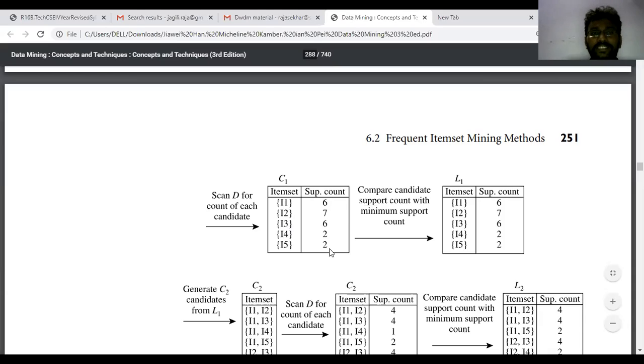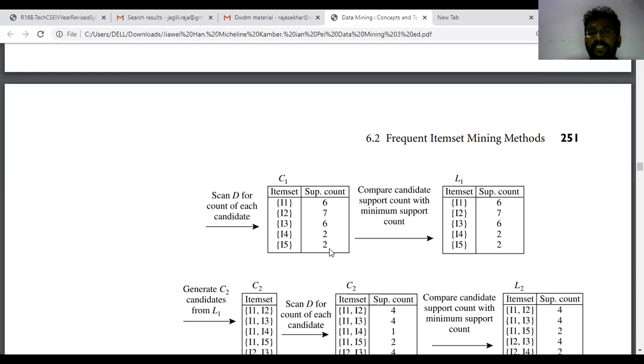Now, after scanning the D values, that is represented as C1, next go to the L set, that is, compare the candidate support count with the minimum support count. Here we have 50%, we have to maintain the 50%. So remove the low support counts. Here the only low support counts are I4 and I5. Is there any support count which is 0 or 1? We don't have any zeros or ones, so we are moving to the next level, that is L1.